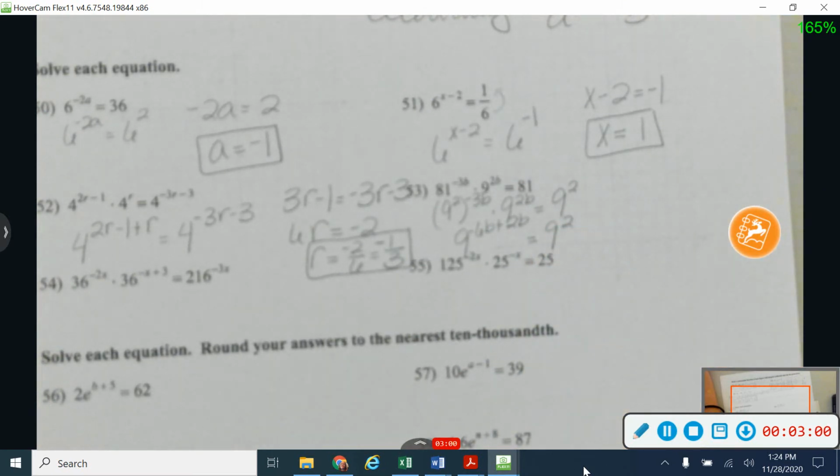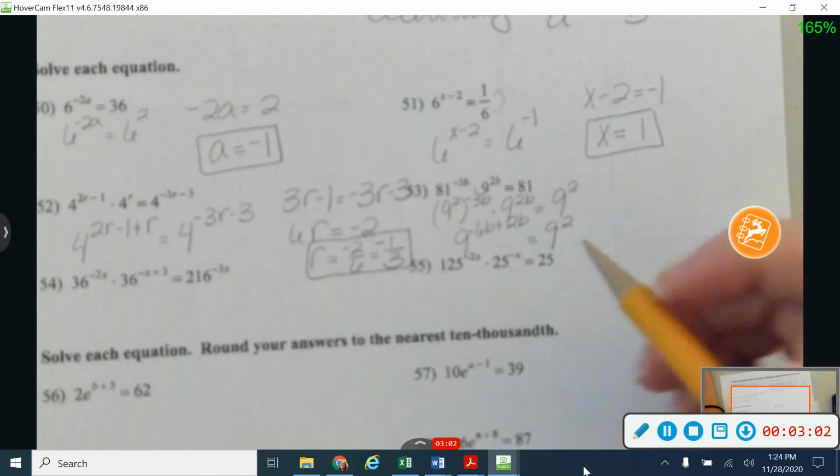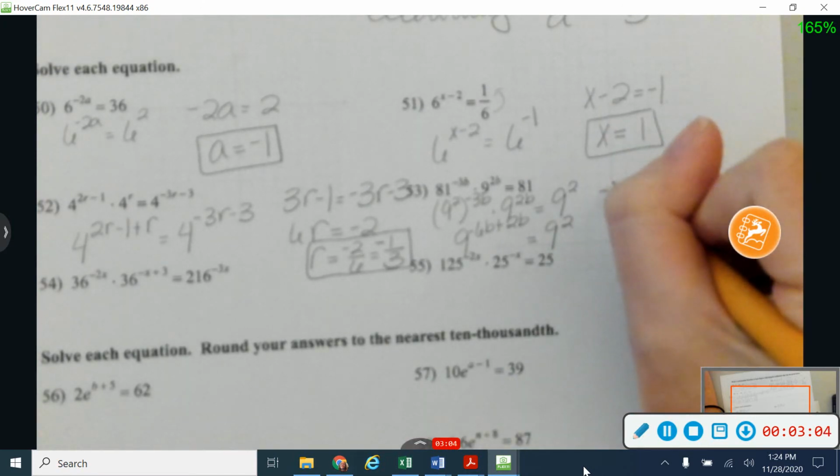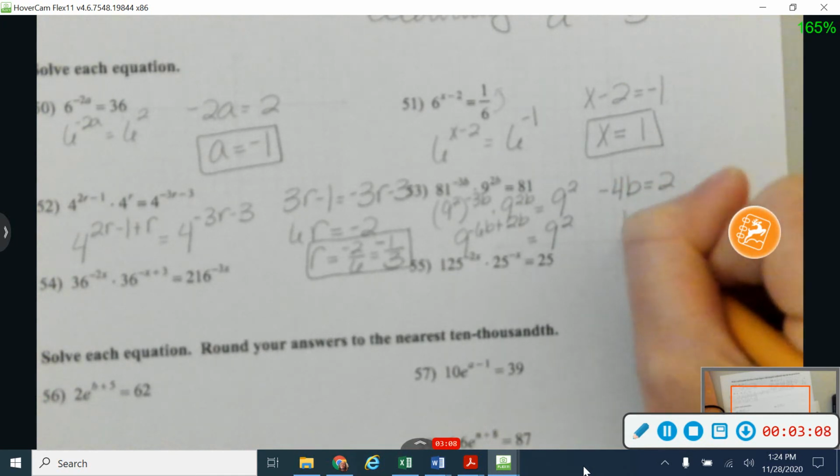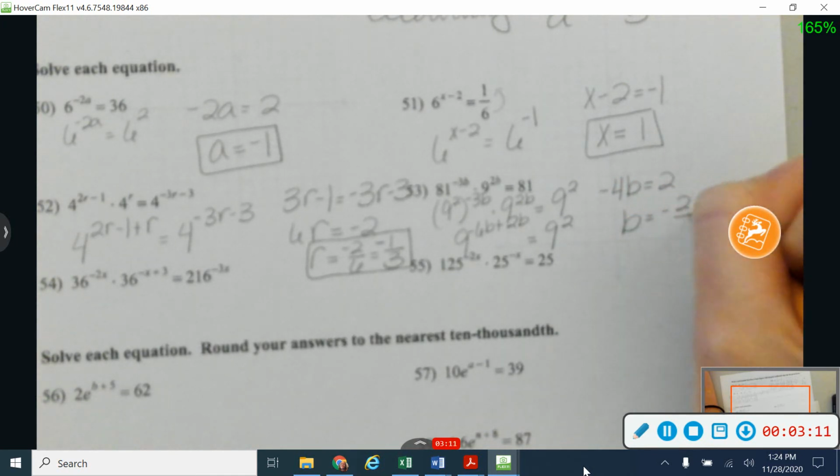And now my bases are equal, so my exponents are equal, so that's going to give me that negative 4b is equal to 2. And so b is equal to negative 2 over 4, or negative 1/2.